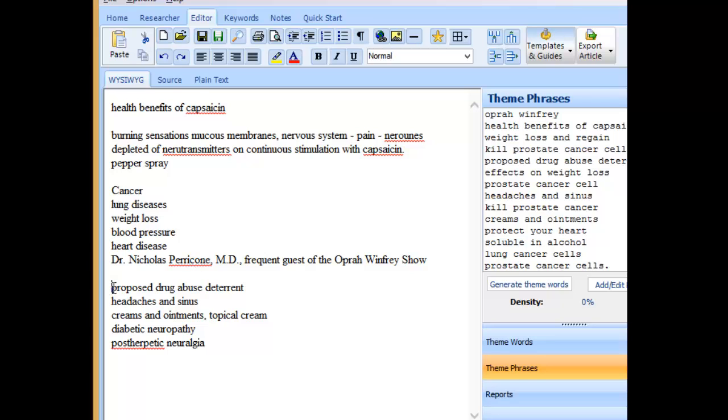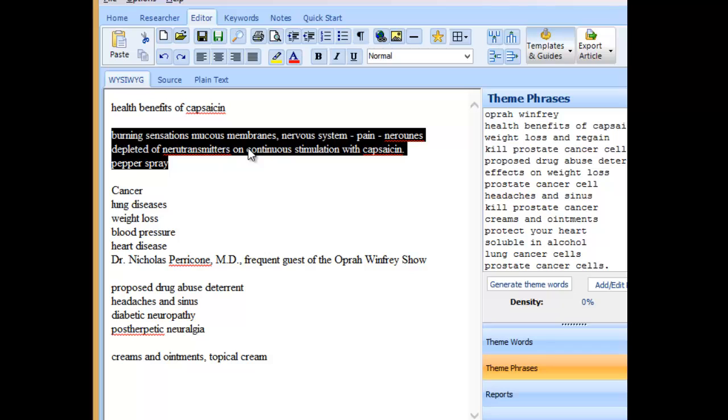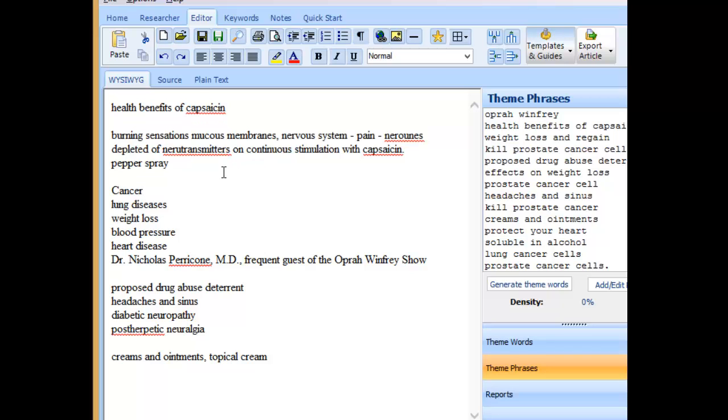It's also been used or looked at as a drug abuse deterrent, as a way of getting rid of headaches and sinuses. This isn't so much something it can cure, but one of the ways in which it can be administered, so that will fit in somewhere else. That's the research. That's what I want to do on the article. The next step will be to research the little areas and then write the content for it. So in the next video I'll show you how I'm going to go about researching. We'll just research one of these sections, and then you can get an idea for the overall process involved.